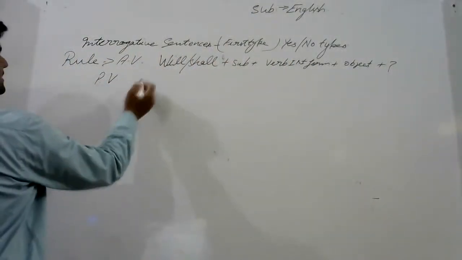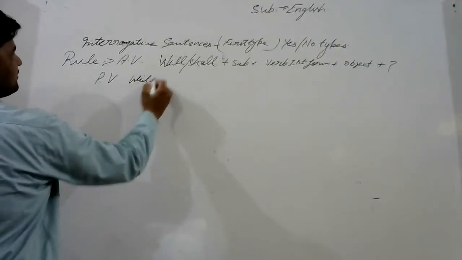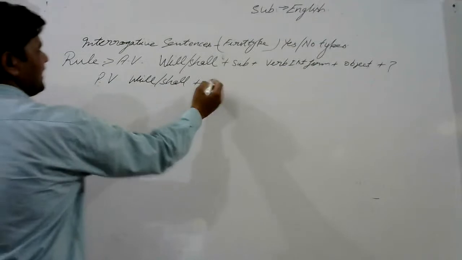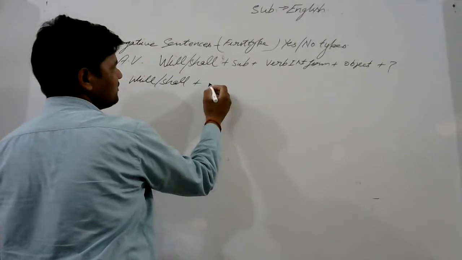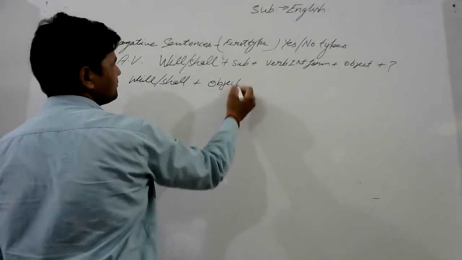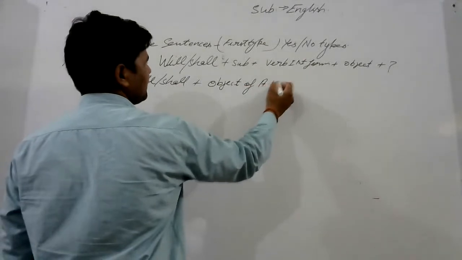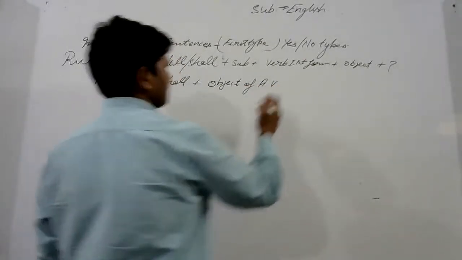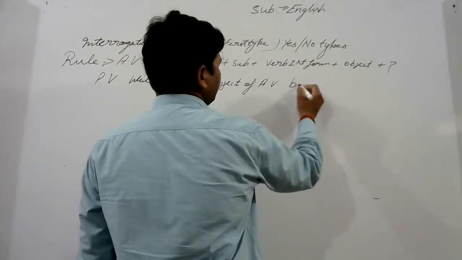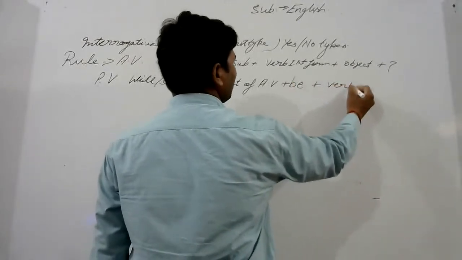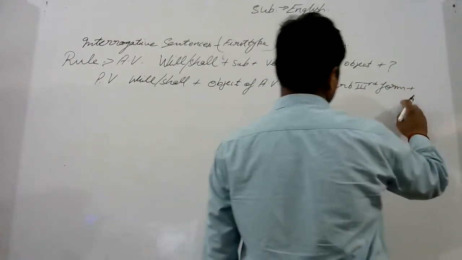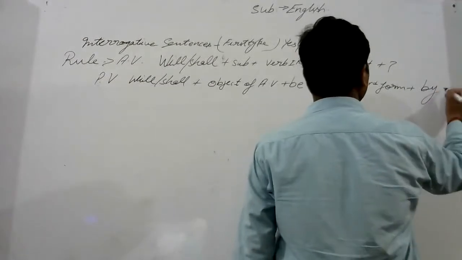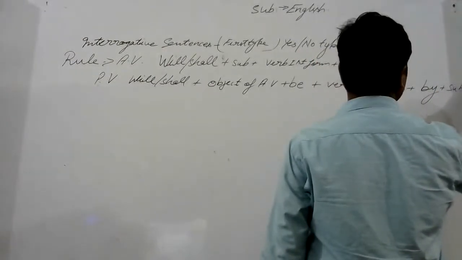Rule of passive voice: at first will or shall, then in place of subject you write the object of active voice, then be, and verb third form, plus by subject of active voice, question mark.